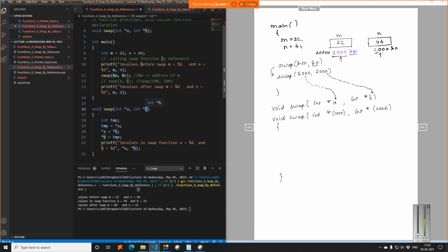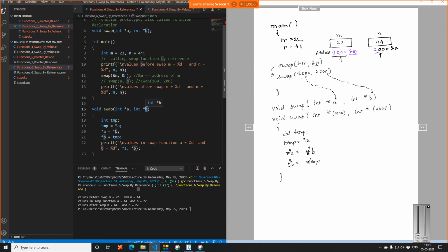Now again, what was our logic? Integer temp is equal to x, x equal to y, and y is equal to temp. Okay, we are using a here, and then we are using star here, right?